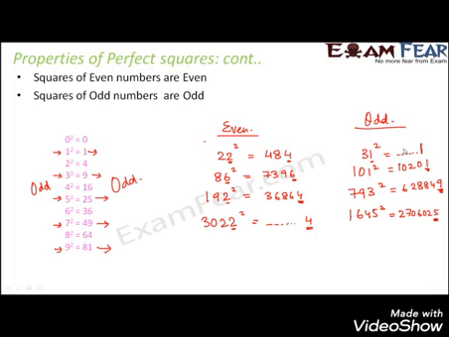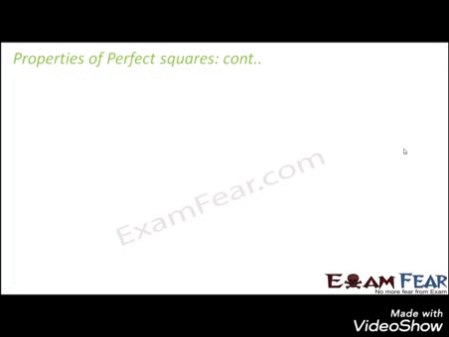But what would be the exact value? You can calculate it yourself. So now, what do you see? That even if we take some even and odd numbers randomly and square them, we see that the squares of even numbers are even and the squares of odd numbers are odd.